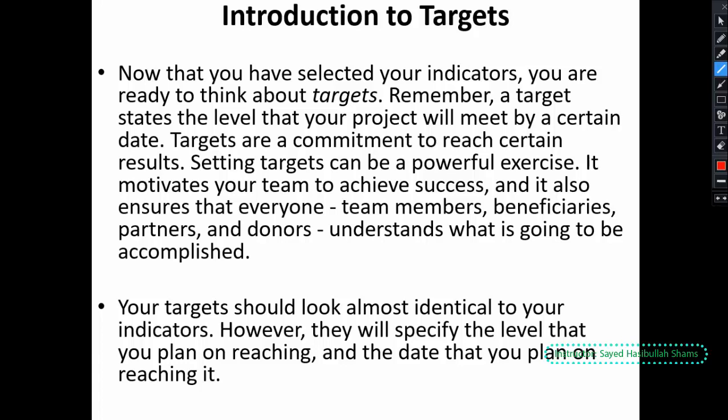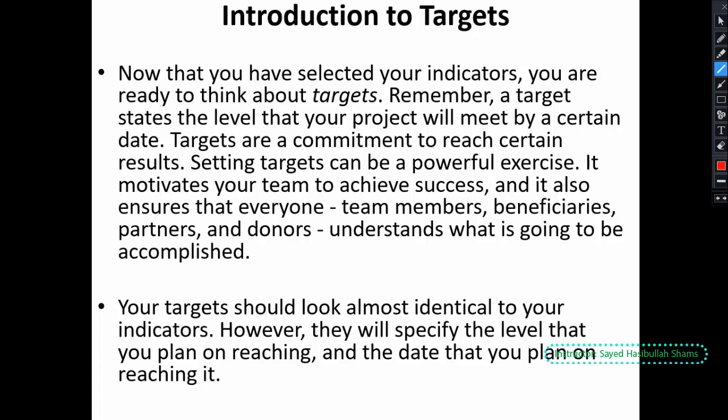So the target is a commitment that we will meet by a certain date. It means that the target is a commitment that we reach certain results by a specific date.